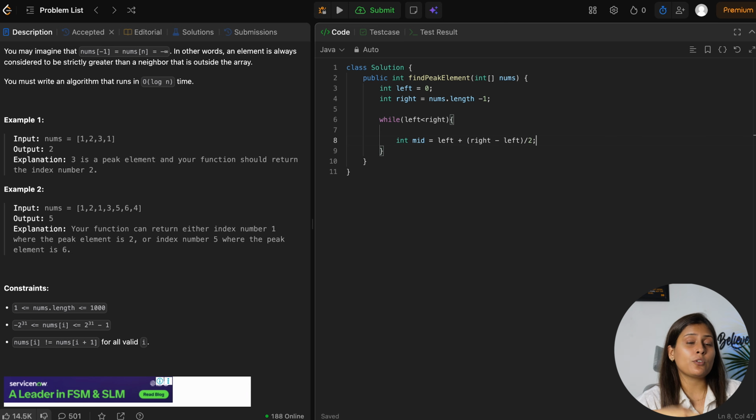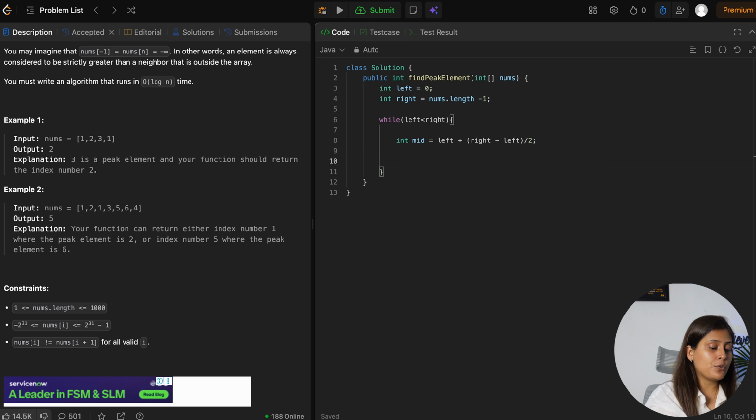Why are we doing this? To be on the safer side, because what if the left and right are so big? So you know the reason why we don't follow left plus right divided by 2. Here it can work because the constraint is very small, but if the constraint is very large, then definitely we have to follow this, correct?